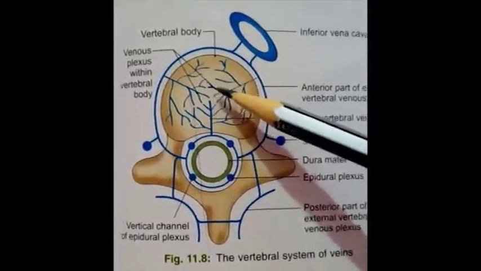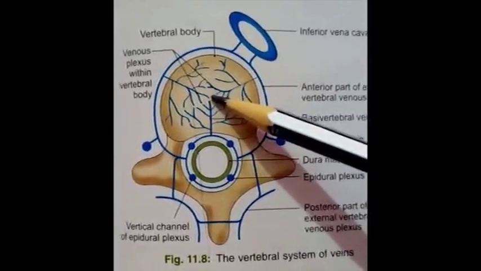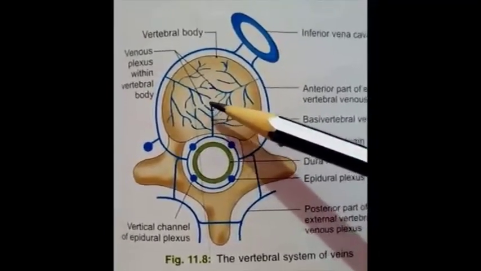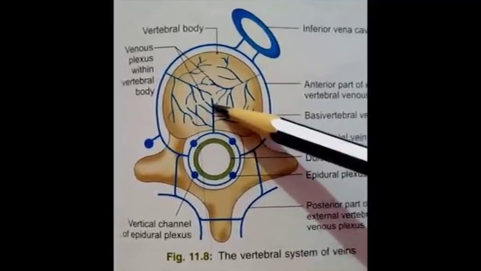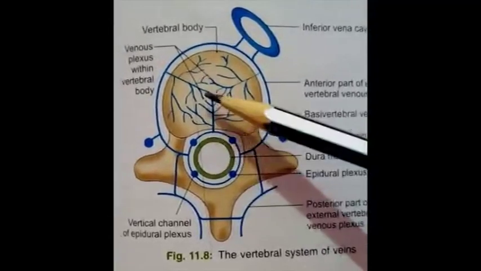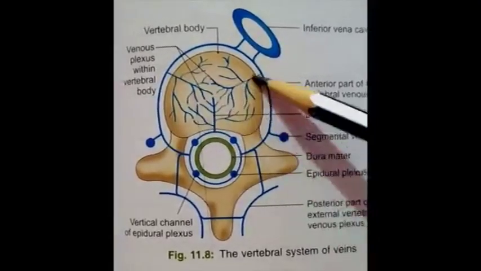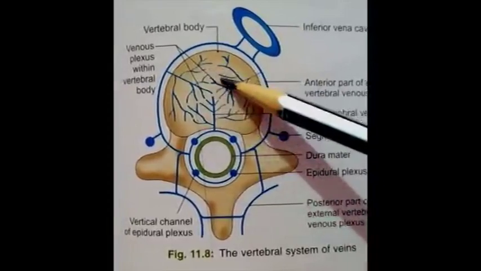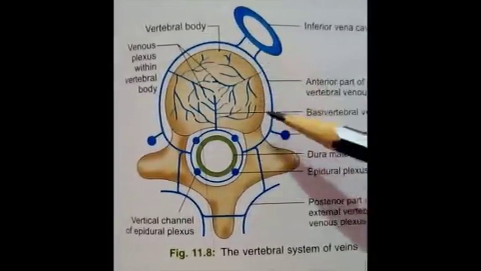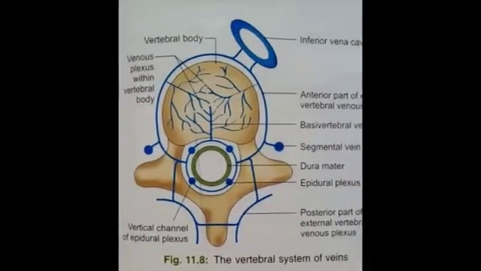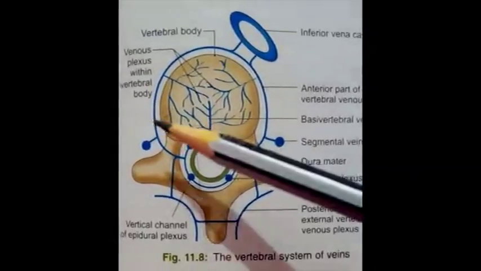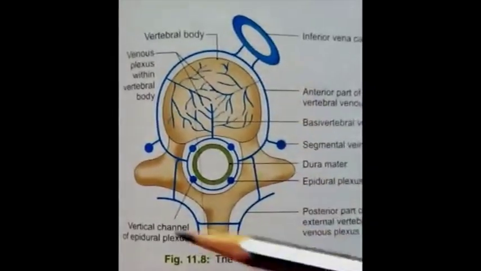Second is the plexus which is present within the vertebral body. A network of veins is present within the body of the vertebra, which drains the venous blood backward into the epidural plexus and anterolaterally on both sides. These are draining into the external vertebral venous plexus. Third is the external vertebral venous plexus. This plexus is present on the outer surface of the vertebra.